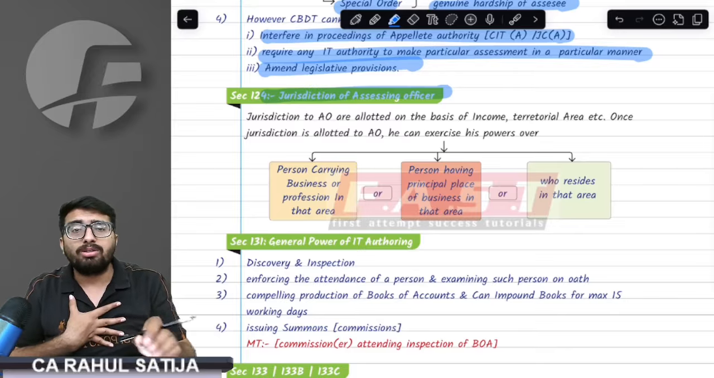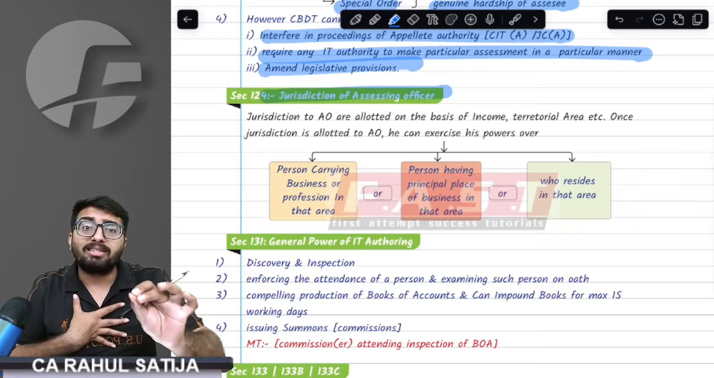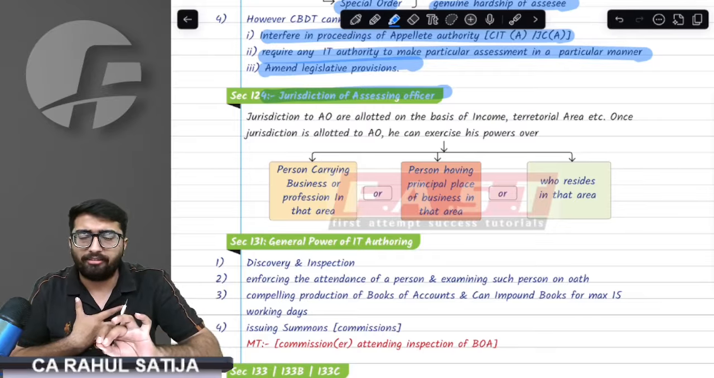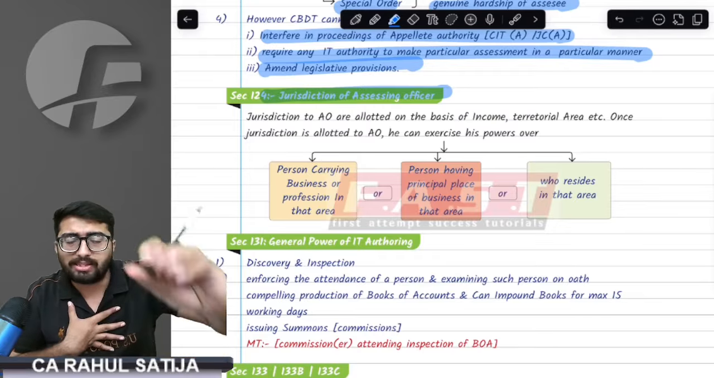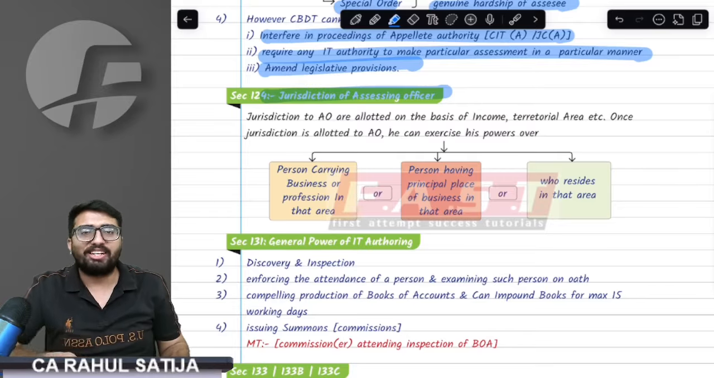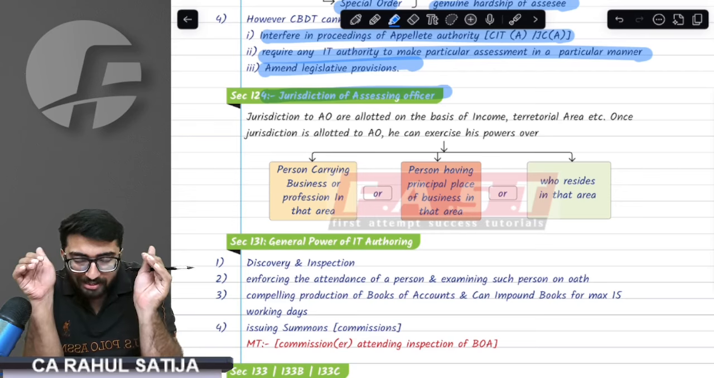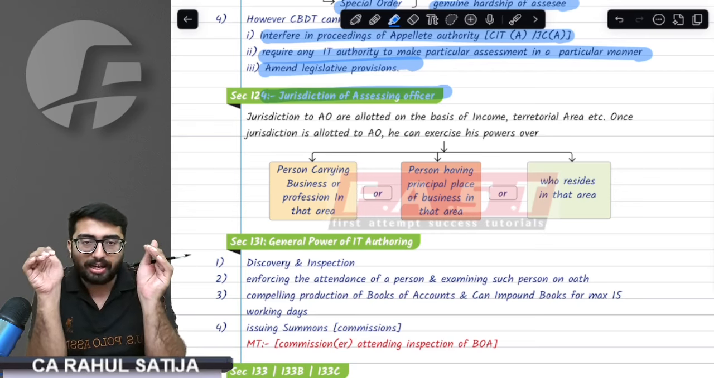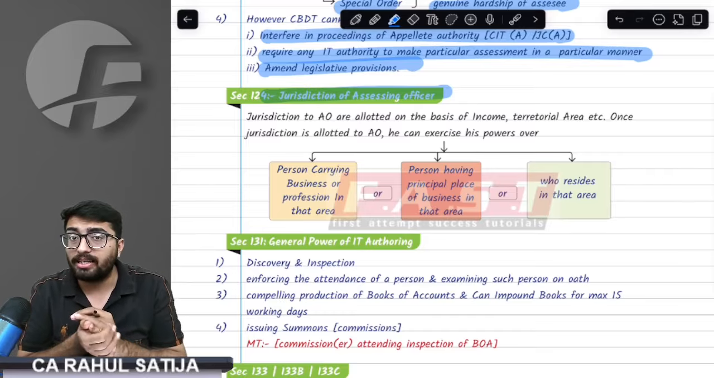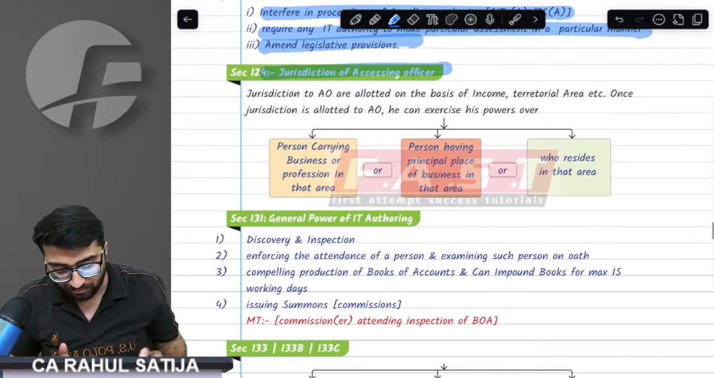Or if someone is not a resident and does not have any business in my place, but has the principal place of business in my area, that means his main decision making is being done from my area, then I can also exercise my powers on such a person. I can ask him for any information, I can do his assessment. So, for an assessing officer, whoever people are residents of his area, whoever are having business in his area, or whoever are having the principal place of business in his area, can be covered under the jurisdiction of an assessing officer.